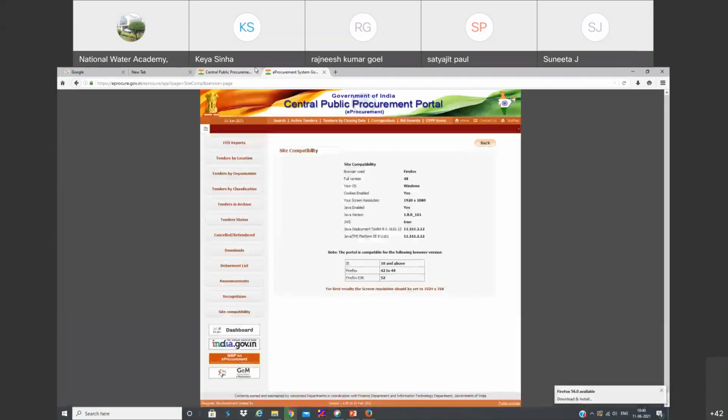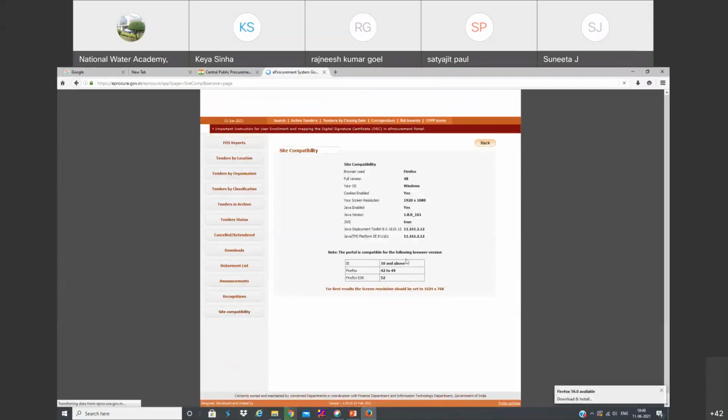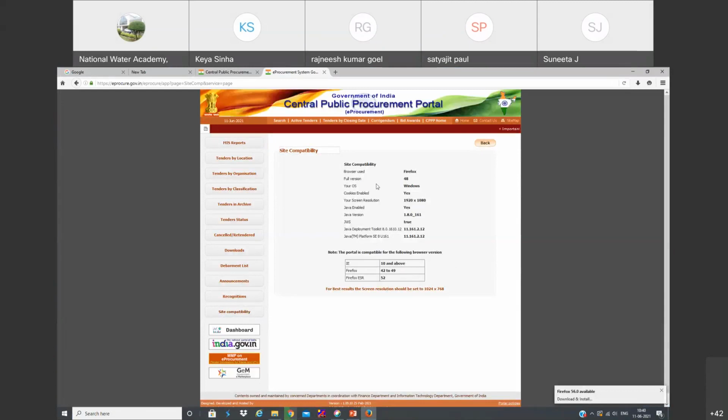You can even check here, site compatibility. You can see this also supports the portal. Okay, so this is only checking compatibility. That's it.